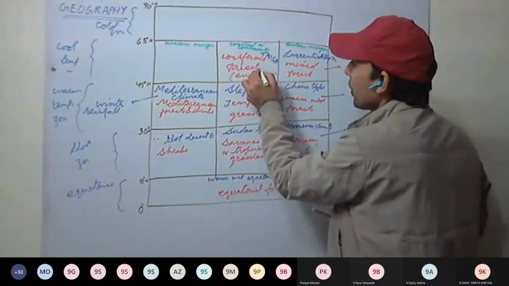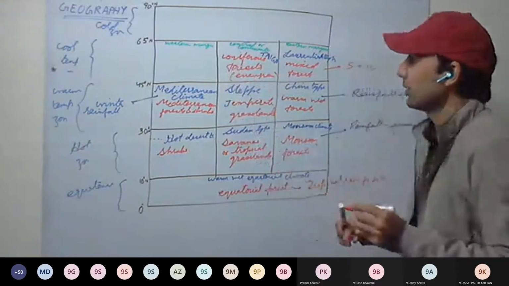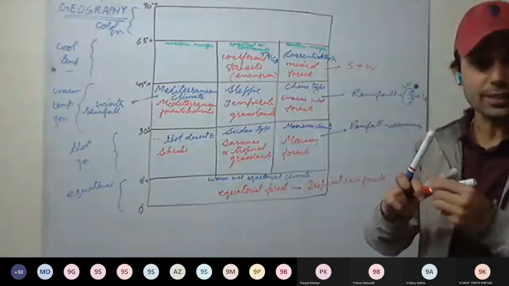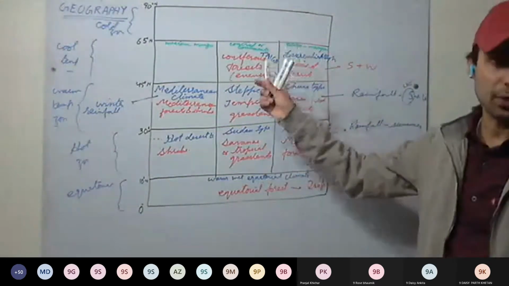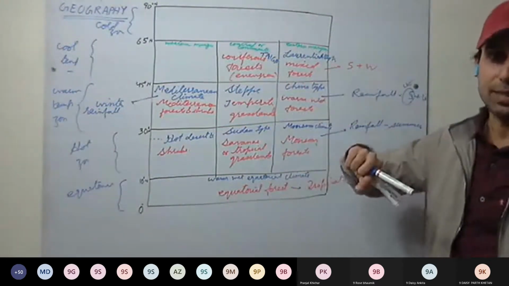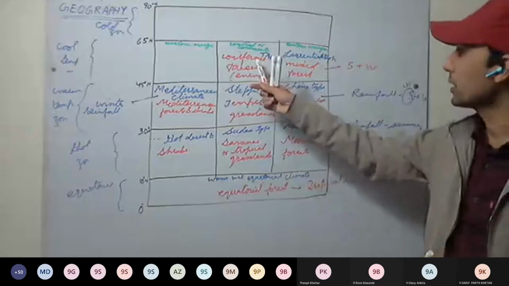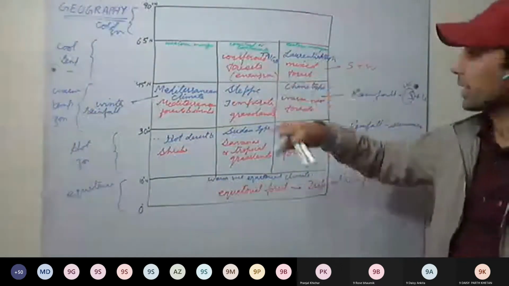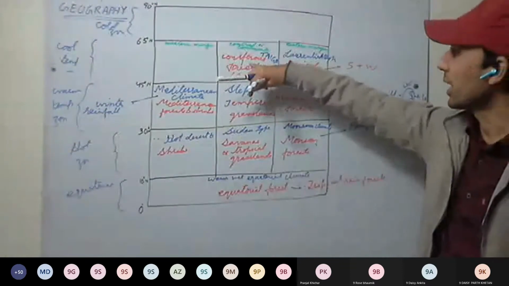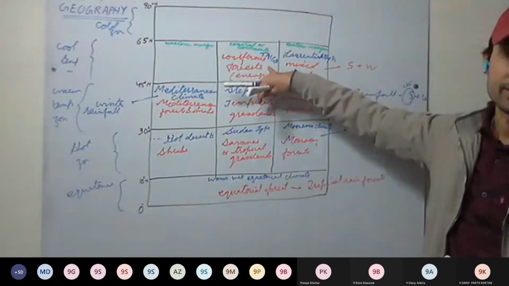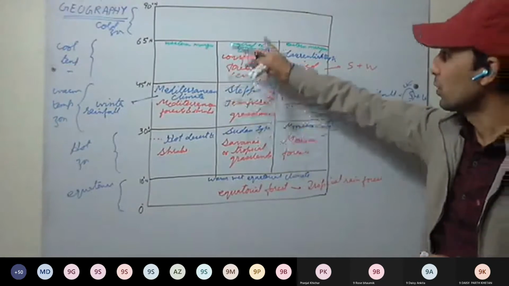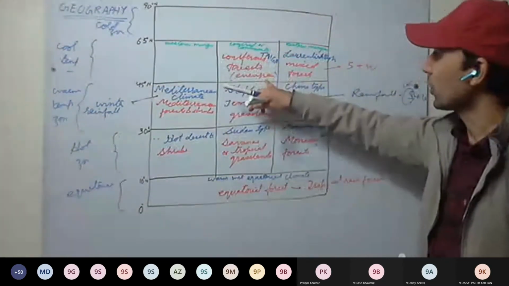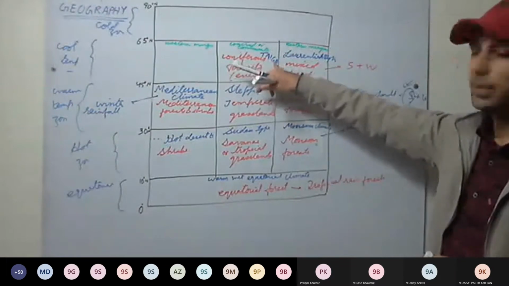Conifers, junipers, they are found here. These days we are having these plants at home as well, conifers and others. See here, in winters they grow mainly. In Rajasthan, if you plant these trees, conifers and all, they grow mainly in winters. Like at home, I have Arizona conifers, and they grow mainly in winters. Now they're growing. So this temperature is required for their growth. Coniferous forests are evergreen forests, mainly called taiga.